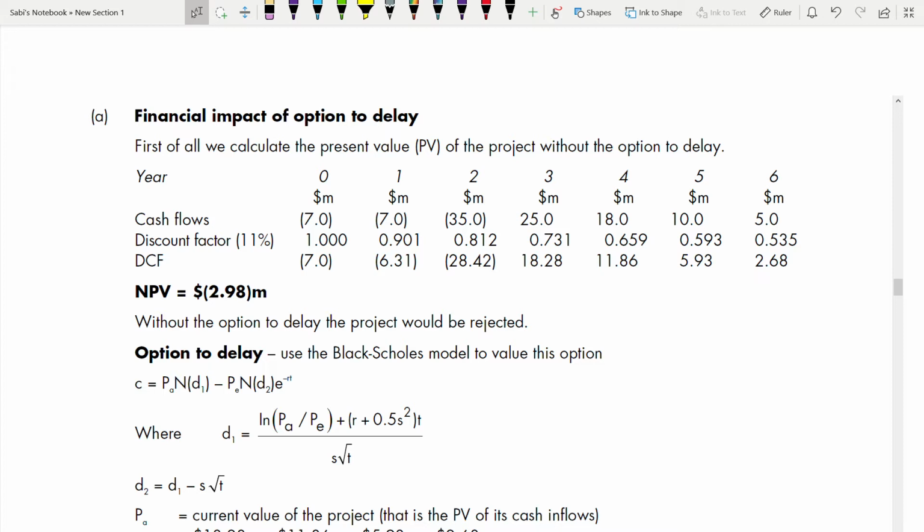Because you're getting marks for calculating this net present value, you cannot throw away these marks. So, the financial impact of the option to delay. First of all, we need to calculate the present value of the project. We have been given the cash flows, right? We are told that for the first 2 years it will be 7 million, and then it is 35 million, and thereafter it's all the inflows.